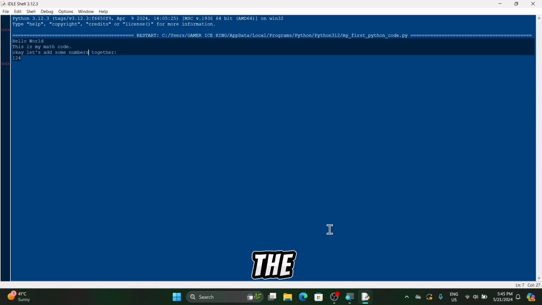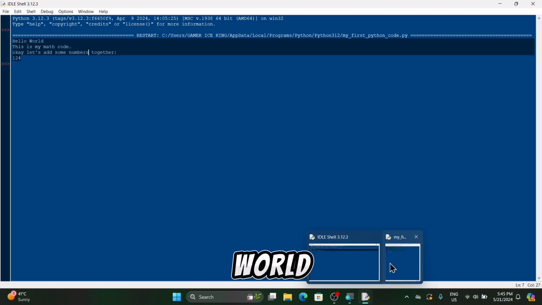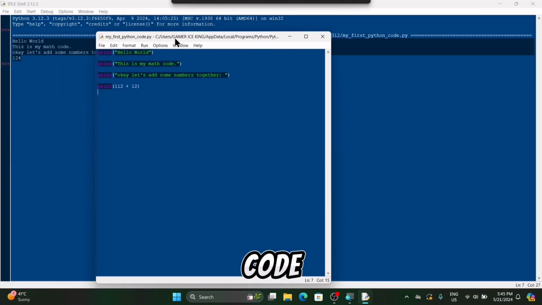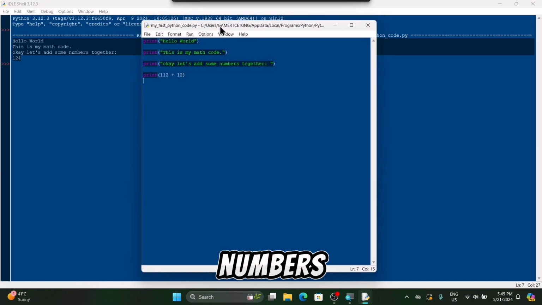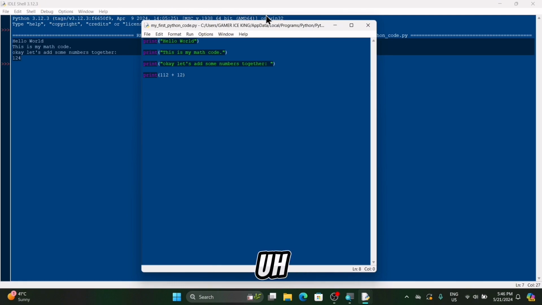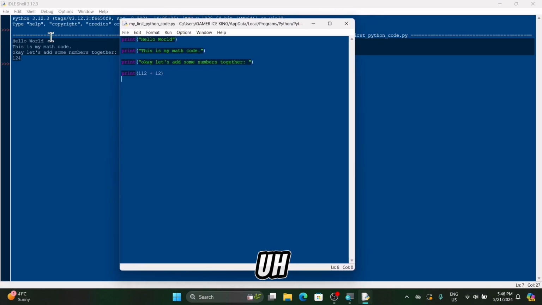As you can see, all the code, all the functions, hello world, this is my code, and let's add numbers together. So the print function doesn't get outputted at the final execution. Why? Because it's ignored, it's part of the code, it's ignored by Python. Basically, Python just outputs what is inside the print statement. So the print function is very powerful, guys. We'll be using it throughout the whole course.